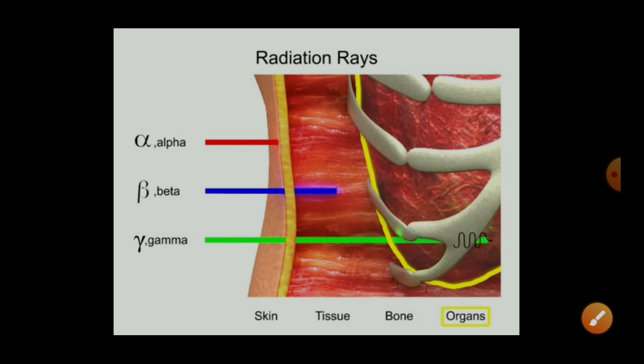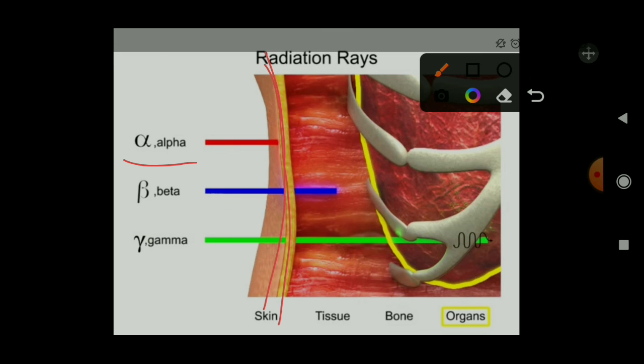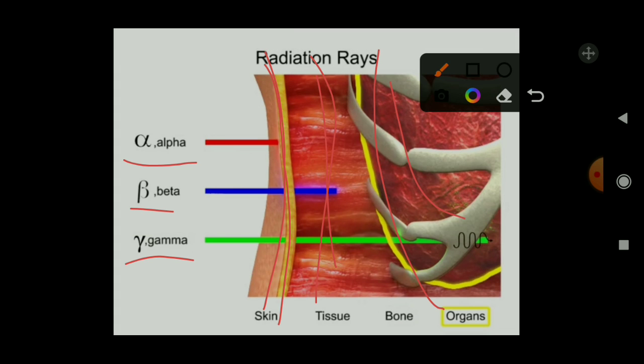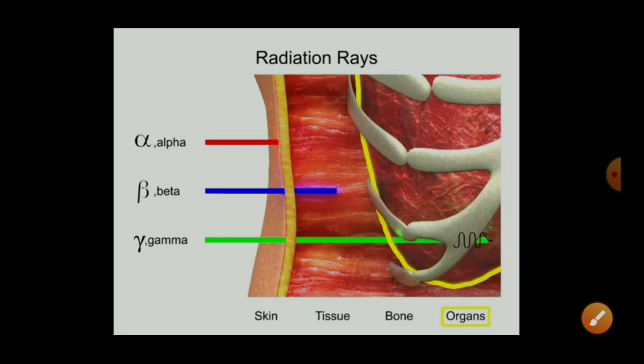With an example from biology, alpha can pass through our skin, our epithelial tissue. Beta can pass through our muscle tissues and external parts, for example ligaments and muscles. And gamma can pass through our bones and internal organs like the kidneys, pancreas, spleen and heart, because gamma has high penetrating power as an electromagnetic wave. Understood? This is the penetration.